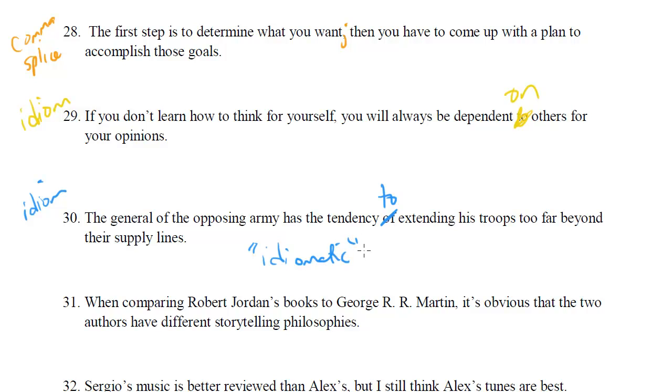This choice is unidiomatic or this choice is idiomatic. Basically it just means it's proper grammar for what we say, right? There's no rule to it. It's just the way it is. So they may seem a bit arbitrary to you, but remember, you know most of the idioms already just as a native speaker, and if you're aware they're there, you'll be more likely to pick up on it.